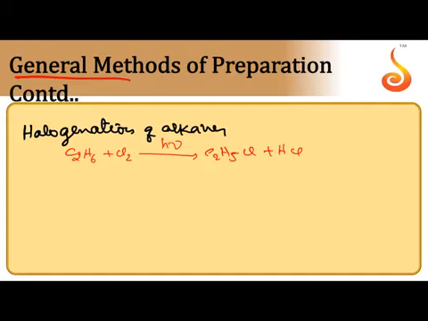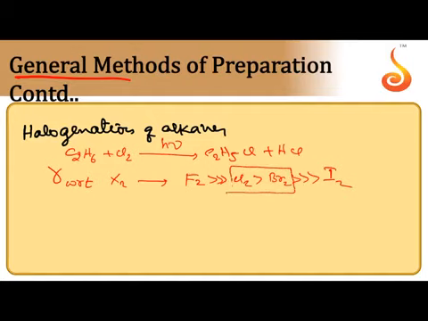So 6 types of chloroethanes we can get from ethane. But regarding this halogenation, rate of halogenation depends on 2 factors. Rate of halogenation with respect to type of halogen. Fluorination is very high. Explosion also takes place. Next chlorination, next bromination, but iodination is very less. So chlorination and bromination only we can perform by the direct halogenation, not fluorination, not iodination.